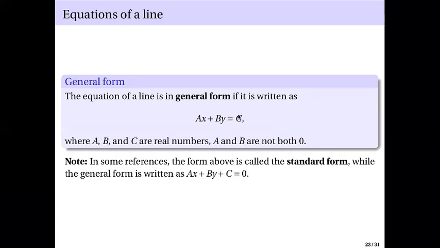Therefore, if the constant is non-zero, it will be on the same side as the variables. So sometimes we call this the standard form, and this the general form. But for our course, let's just call this the general form. In any case, we can interchange the terms general form and standard form for this.